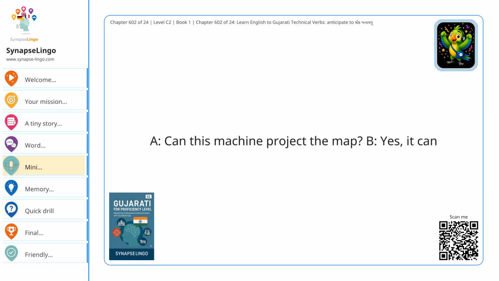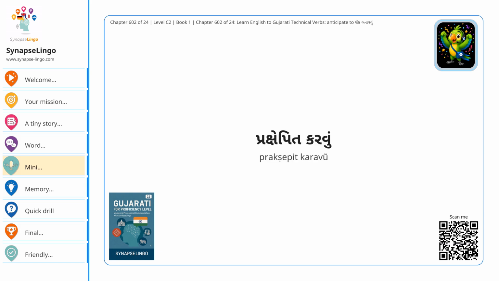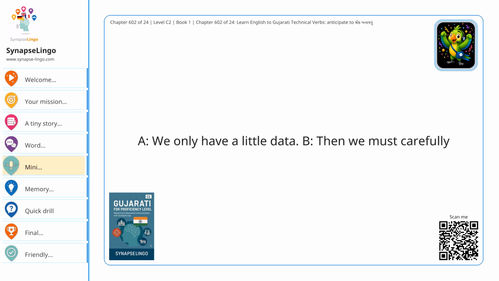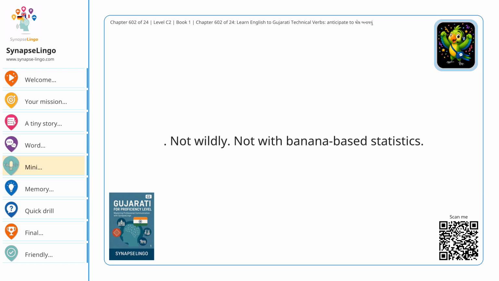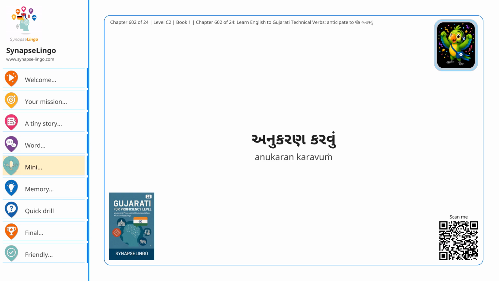A: Can this machine project the map? B: Yes, it can પ્રક્ષેપિત કરવું it on the wall. A: We only have a little data. B: Then we must carefully બહિર્નિષ્કર્ષ કાઢવો. Not wildly, not with banana-based statistics. A: Is the test real? B: No, we અનુકરણ કરવું it on the computer first.